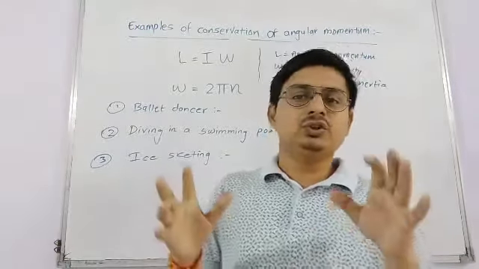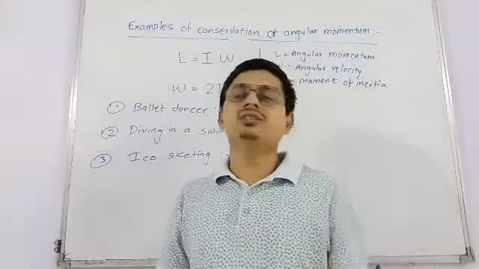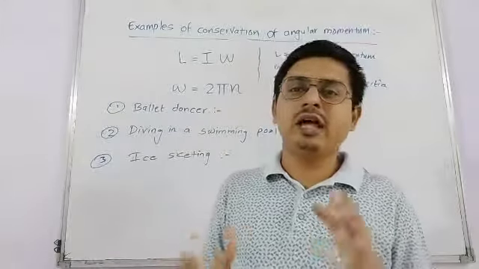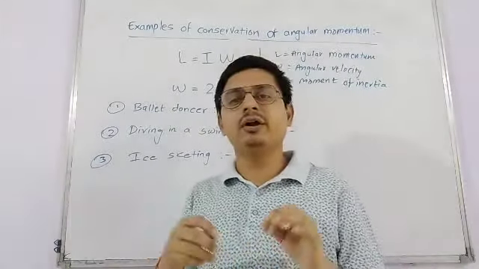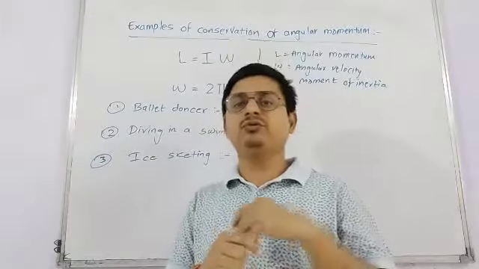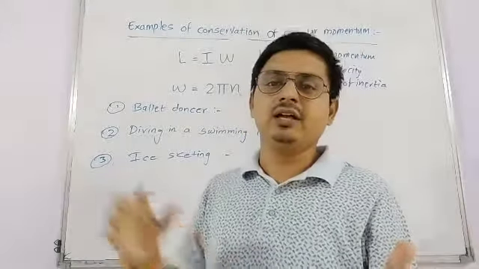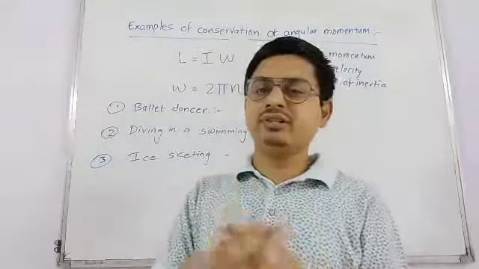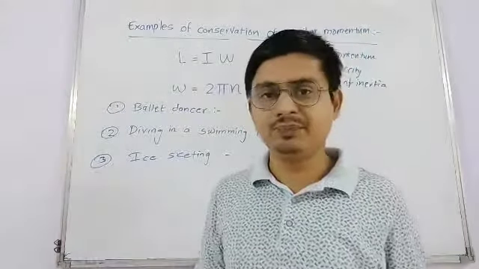So when the body achieves a certain velocity, the total angular momentum of the body is conserved. If we wish to increase the frequency, reduce the moment of inertia. If we wish to reduce the frequency, increase the moment of inertia.